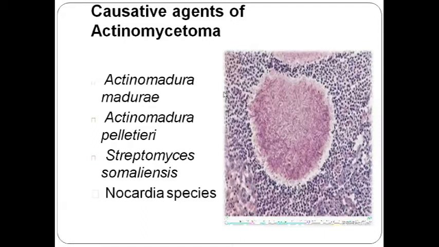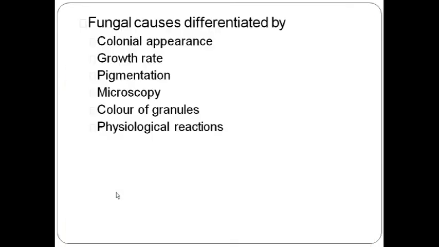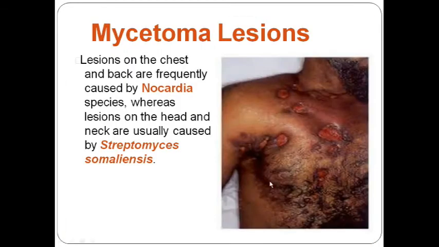Other species are Streptomyces. We all know Streptomyces and Nocardia are correlated groups, that is filamentous bacteria. So Nocardia species usually will be involving the chest parts. So here we can see Streptomyces and Nocardia. Here we can see one caused by Streptomyces somaliensis. Okay, and usually multiple draining sinuses will be present over the chest.